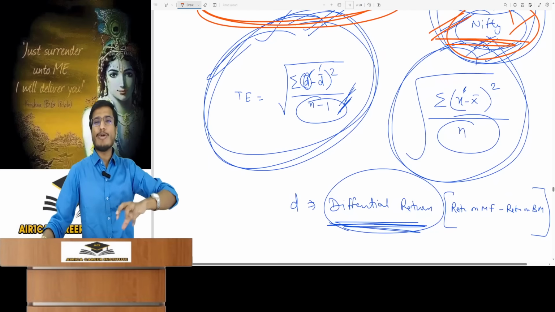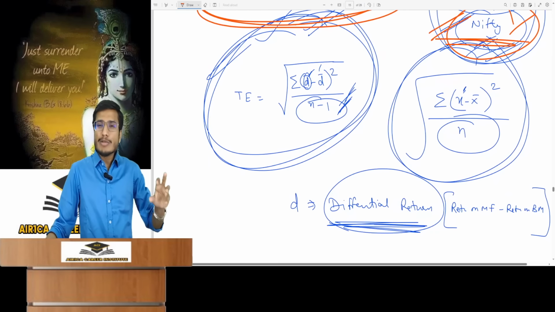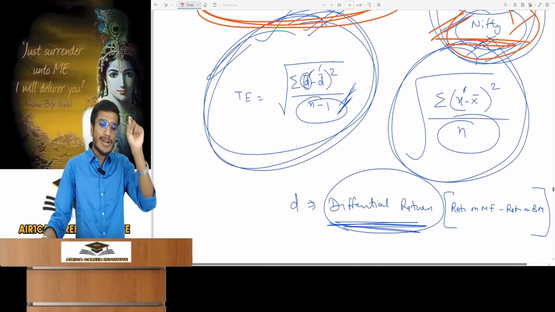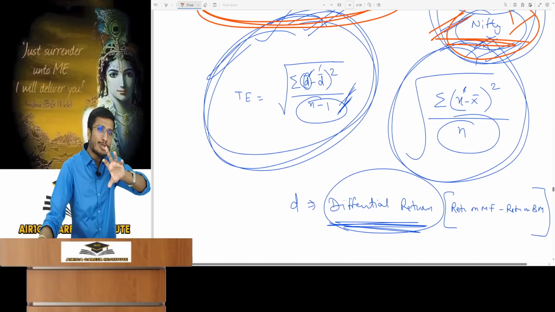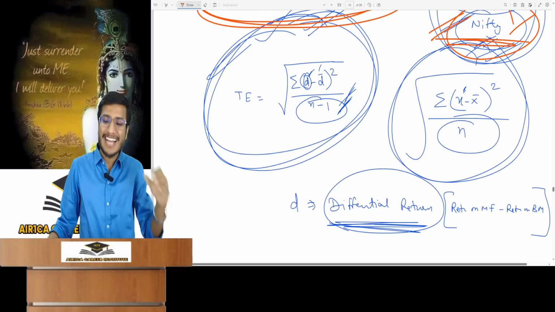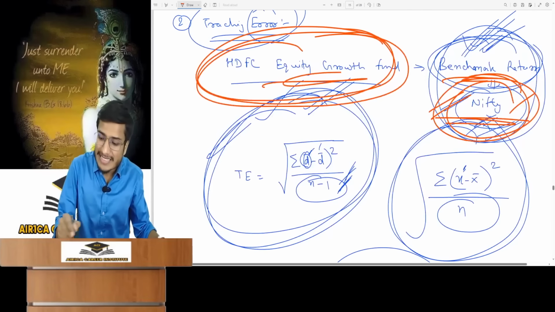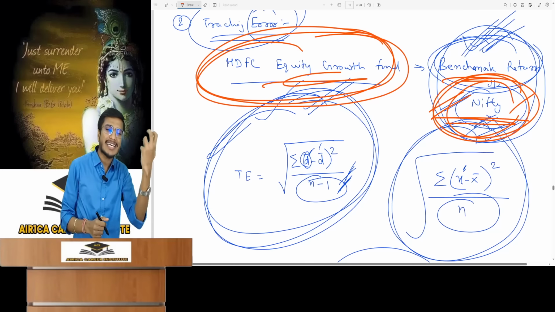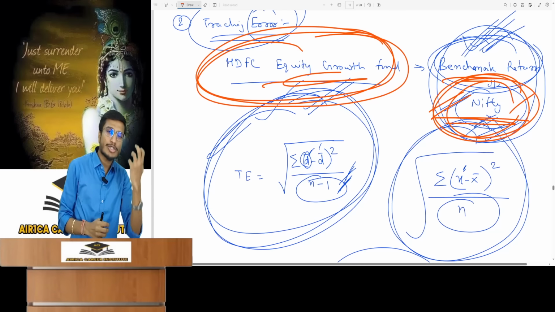Now you have to evaluate whether this mutual fund is good. So how will you do that? The mutual fund promised Nifty-like return. If the mutual fund couldn't deliver the Nifty's return, then it's not good. So you should find the tracking error. You should find how far the mutual fund was from the Nifty's return. How much was the deviation in the return the mutual fund gave to its unit holders?